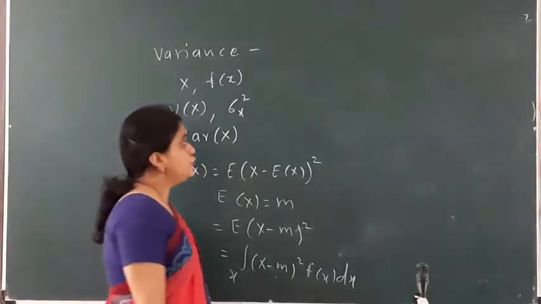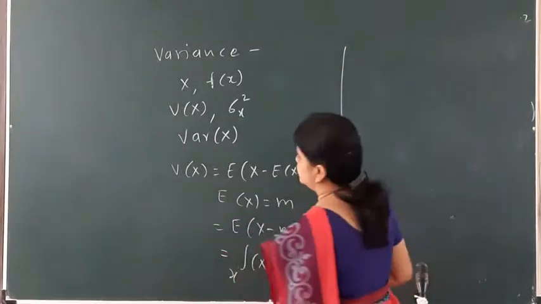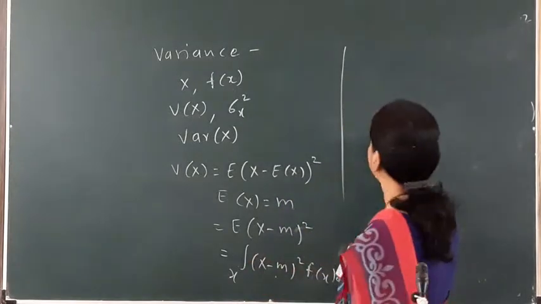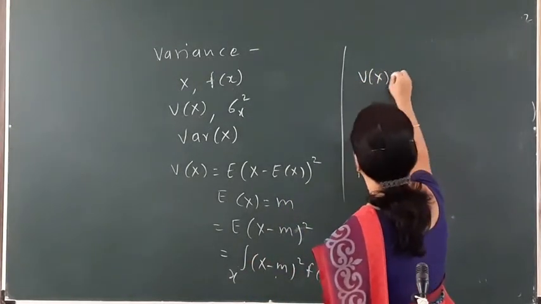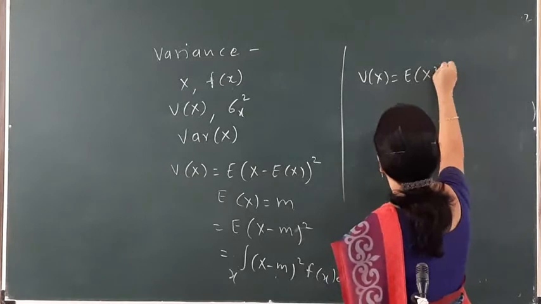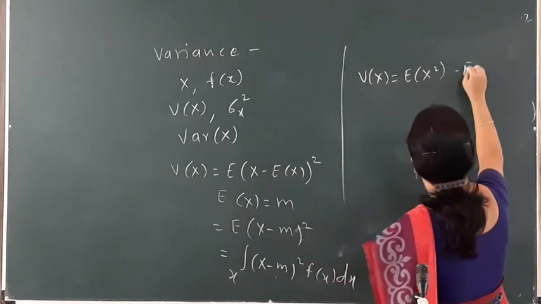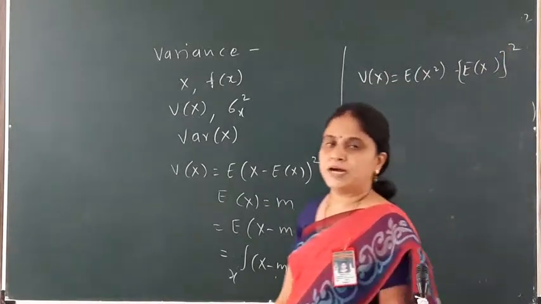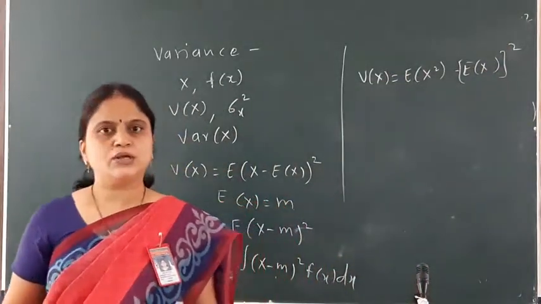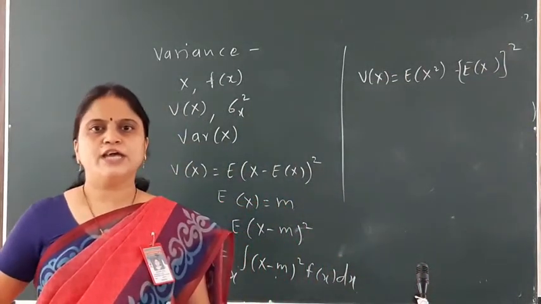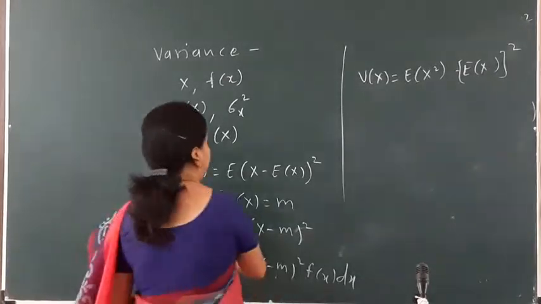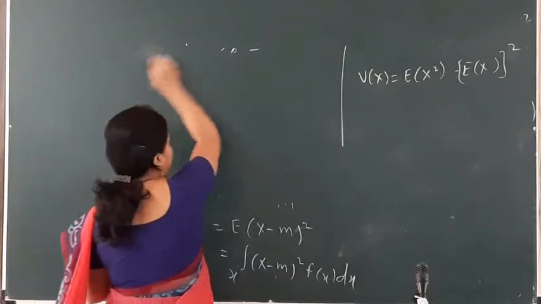But for convenience, when we calculate variance of any random variable, we can find it as variance of x = expectation of x squared minus (expectation of x) squared. By using this formula, I can calculate the variance of any continuous random variable, or also a discrete random variable.